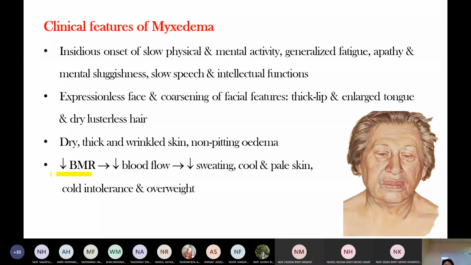Reduced BMR reduces blood flow and sweating, so the skin is cold and pale, with cold intolerance.